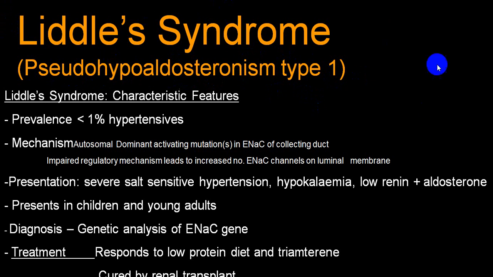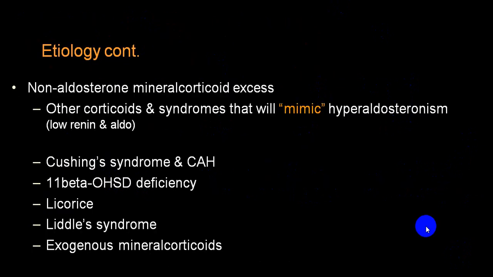Liddle's is also called pseudohyperaldosteronism type 1, where aldosterone level is low, but clinically you have got elevated clinical features of aldosterone like hypertension, hypokalemia, low renin, low aldosterone, and salt sensitive hypertension. So this is one variety, Liddle syndrome. All these causes can result in a similar pattern.